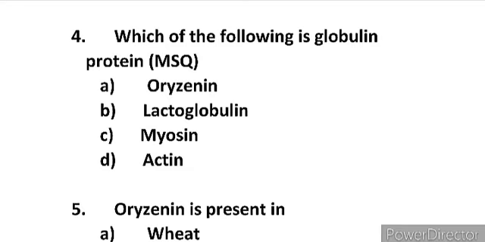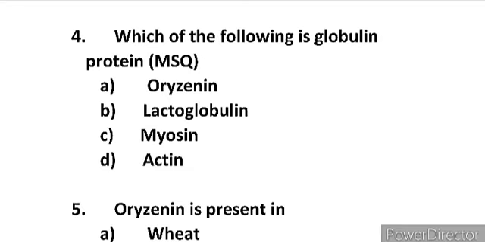So globulin proteins are the proteins that are insoluble in pure water but dissolved in dilute salt solution. So if we talk about the first option, that is orexinin, orexinin is a glutenin protein. Glutenin proteins are the proteins that are soluble in dilute acid or base. So orexinin is a glutenin protein, so it is not a correct option.